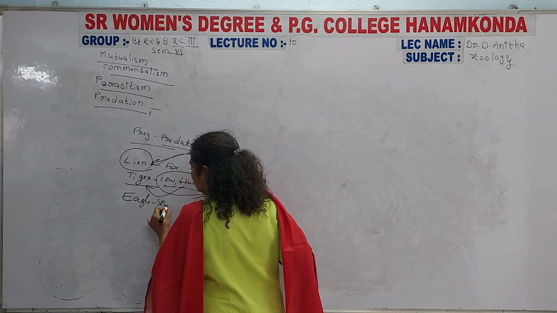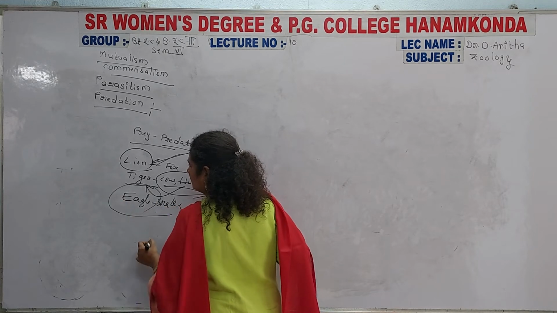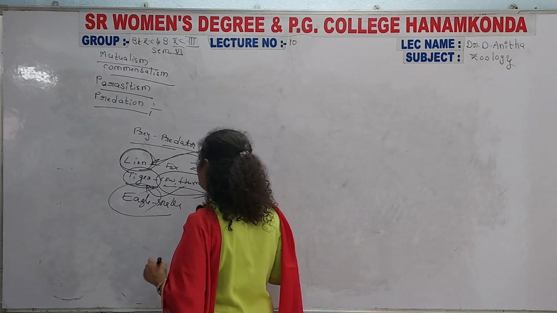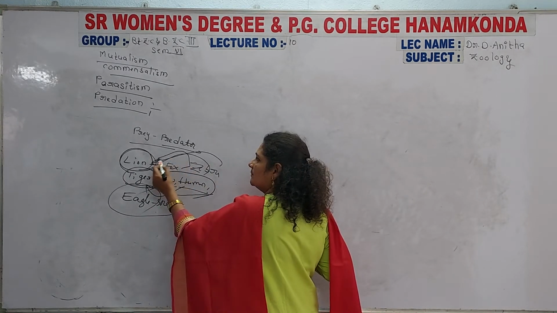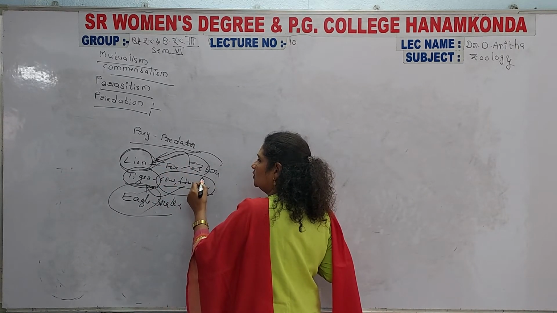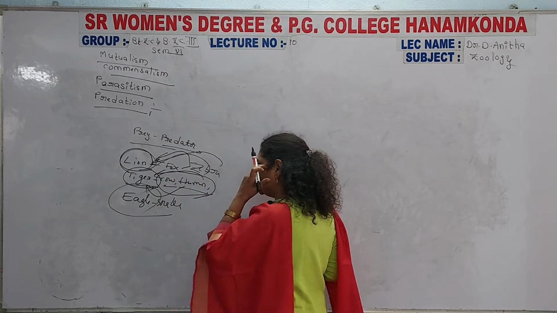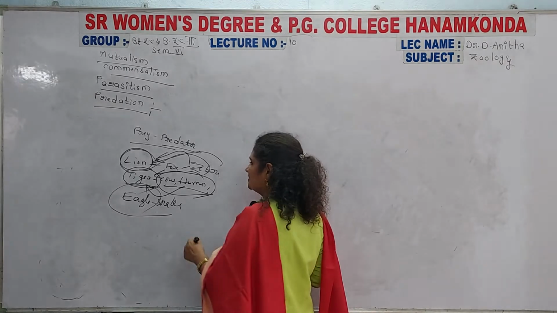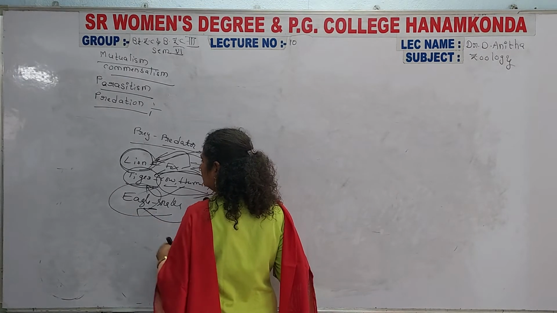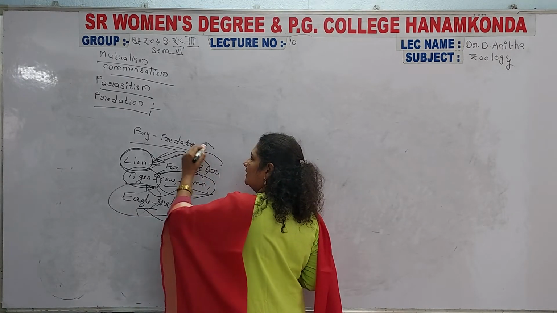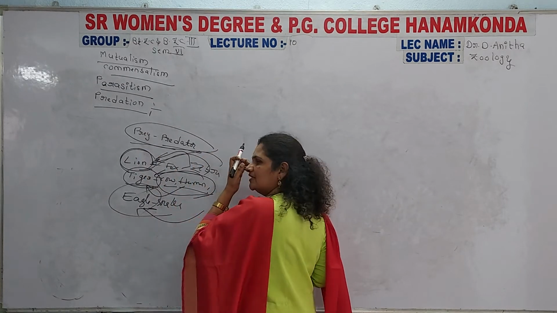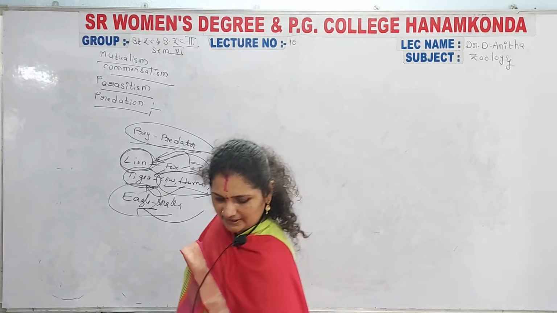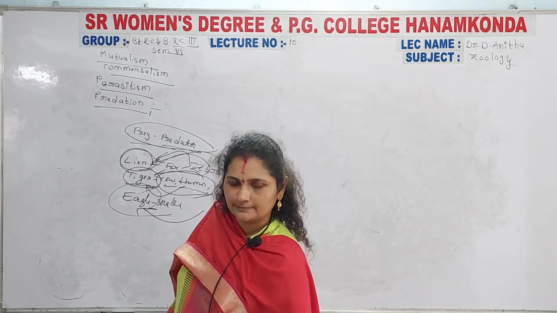Eagle and a snake. So here the eagle is one of the predators, the tiger is one of the predators, and the lion is also one of the predators, and the fox is the prey to the lion, and the cow and the human beings are the prey to the tiger, and the snake is the prey to the eagle. So in this manner, in the middle of a prey and predator, the predator is an organism that attacks and kills its prey.